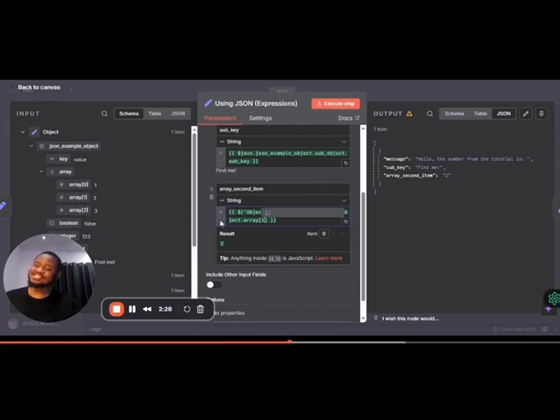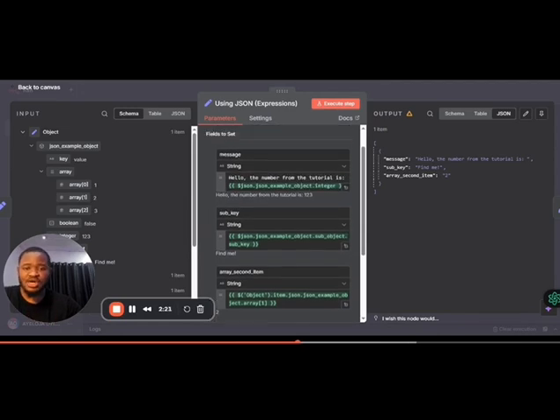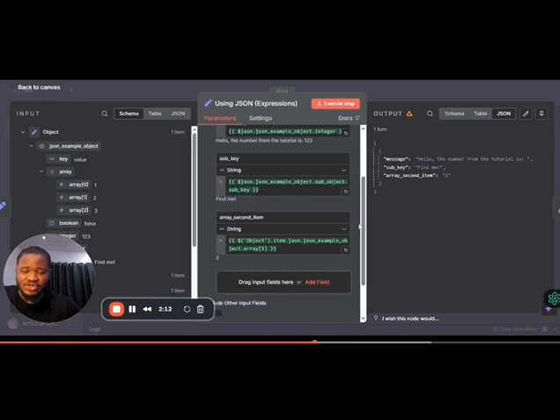It might take some practice, but I assure you this is not hard at all. It's something you are definitely going to get. I'm trying to explain it as simply as I can, so you're honestly going to get it. It's not hard at all. So that is all about JSON expressions.